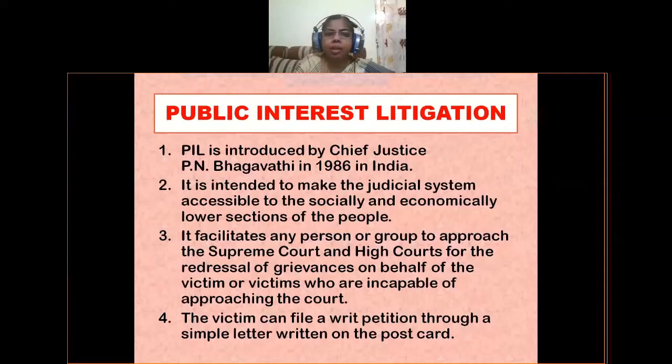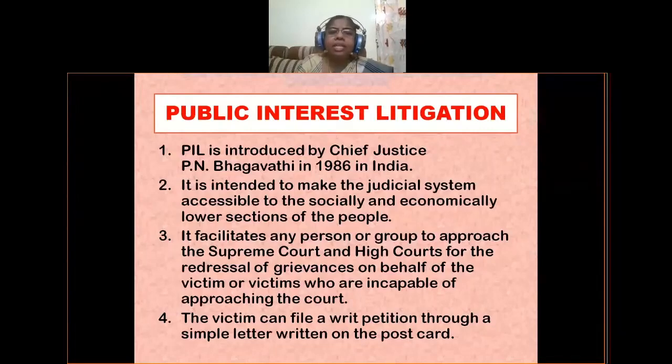Generally, socially and economically backward sections of people will not come forward to approach the courts or file cases when injustice has been done to them. So this PIL is very useful to such people.